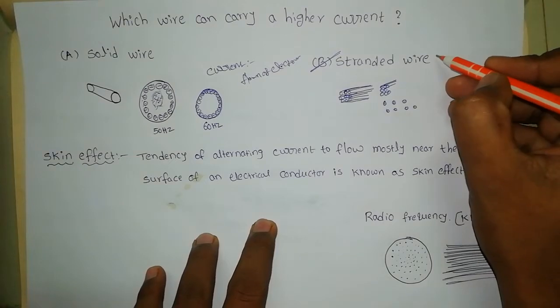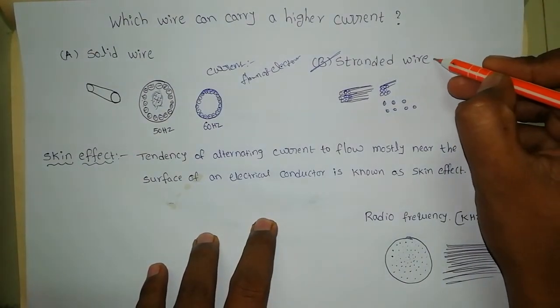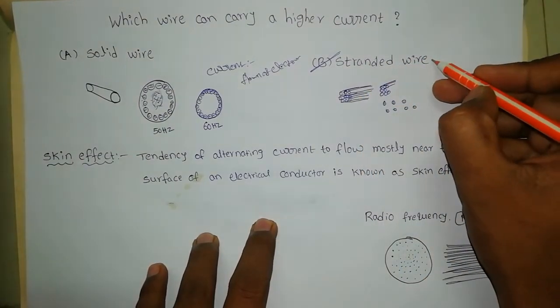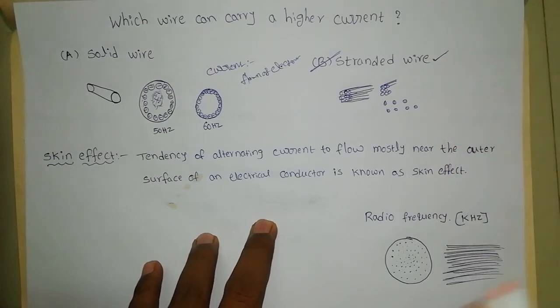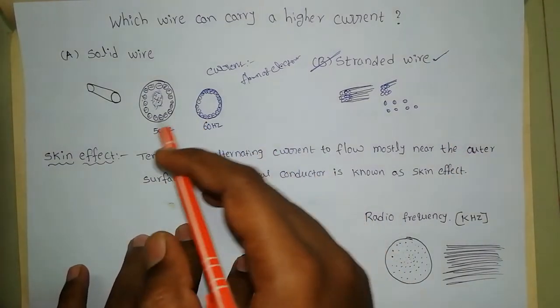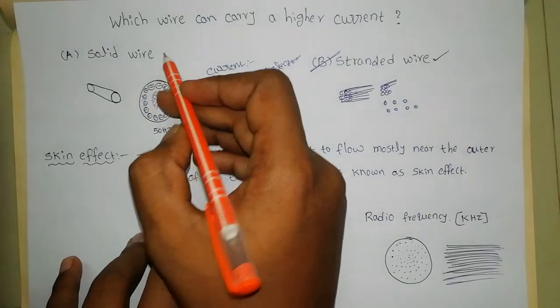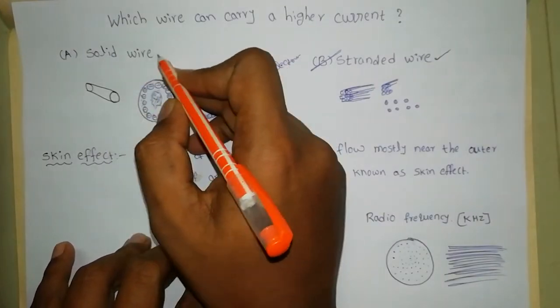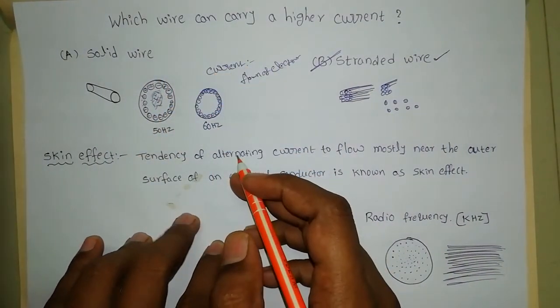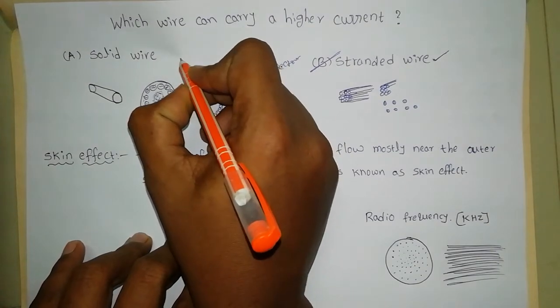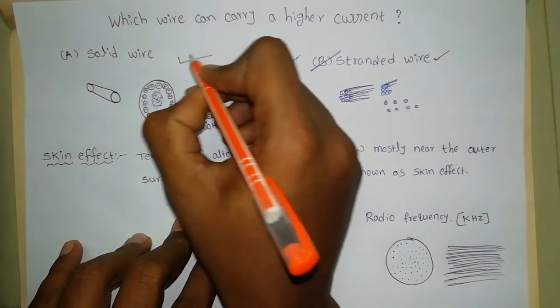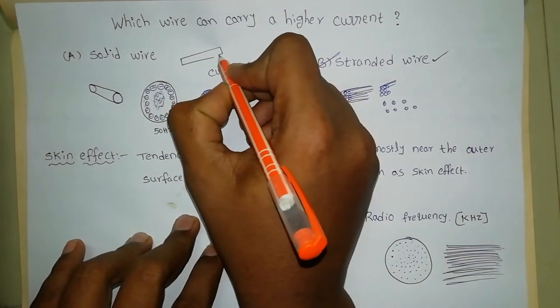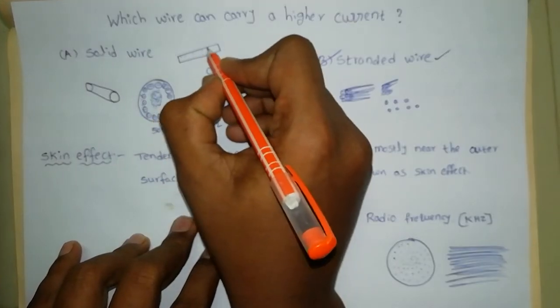So cables are preferably made only in standard wire. In some special cases, for special purposes only, they will go with solid wire. Solid wires are also preferred these days for bus bars. Bus bars are also like this. They will create more surface.